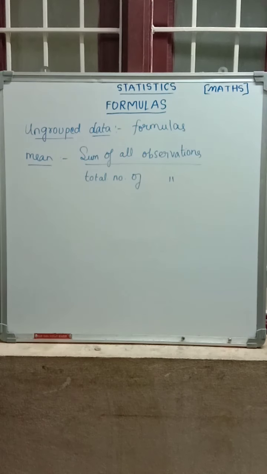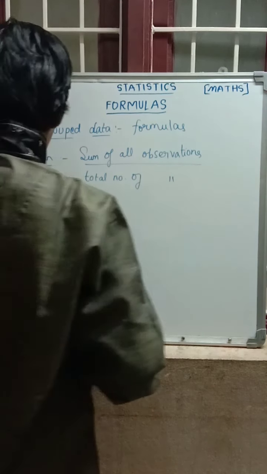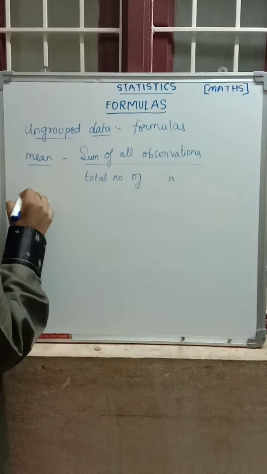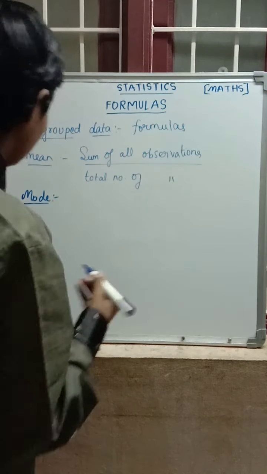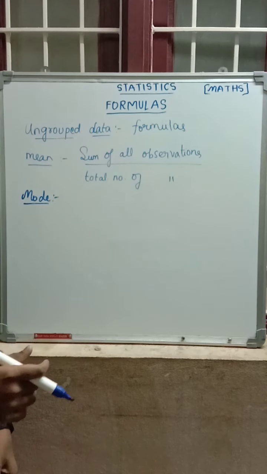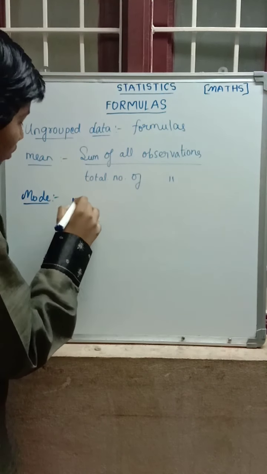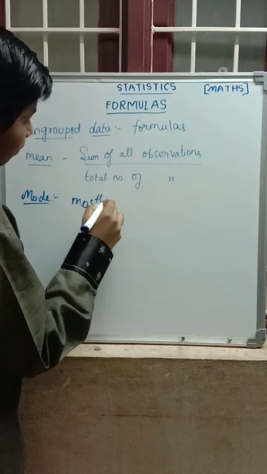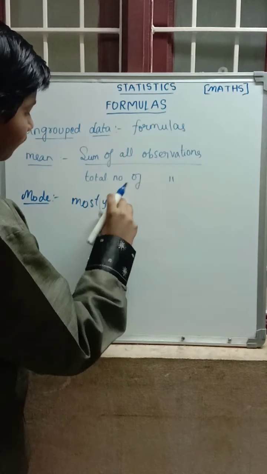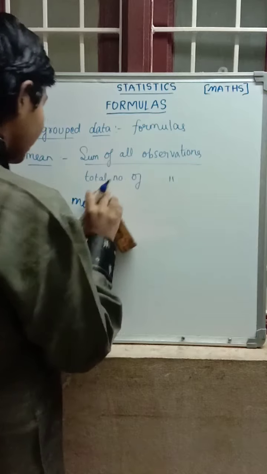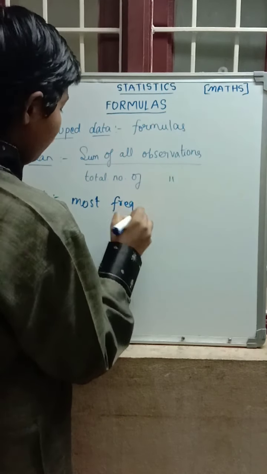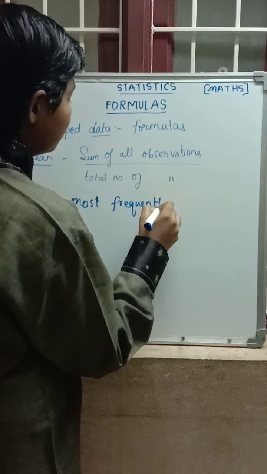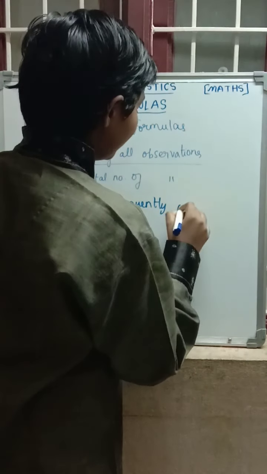Now next, mode. Mode is the most frequently occurring number, that is, the number which occurs the most number of times. Frequently means more times.